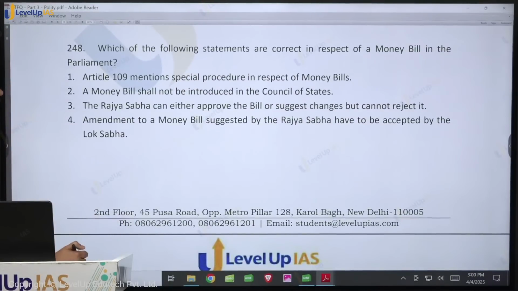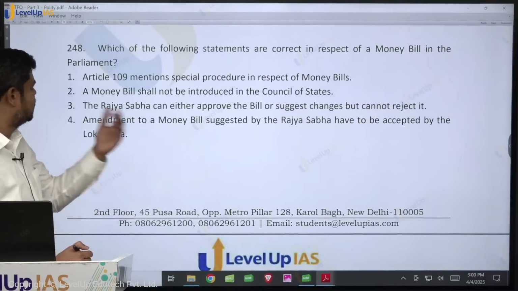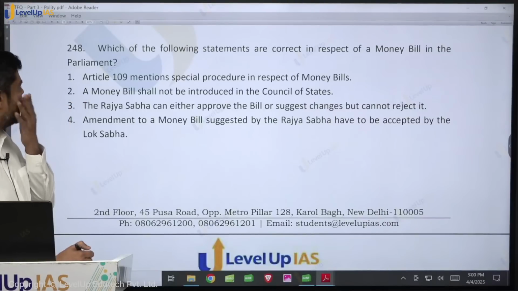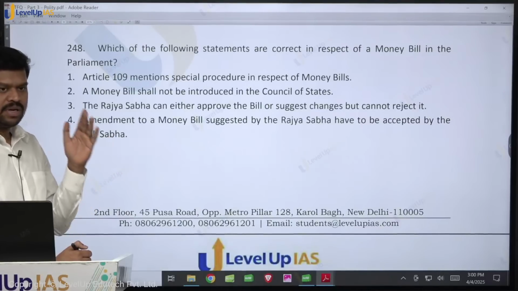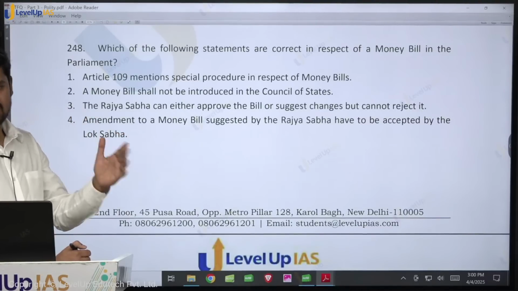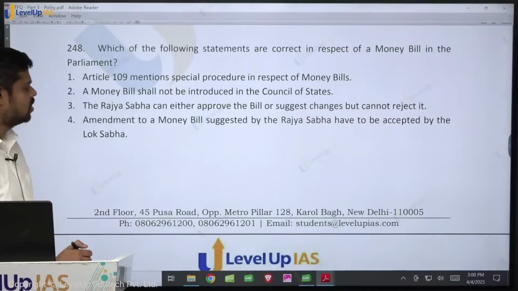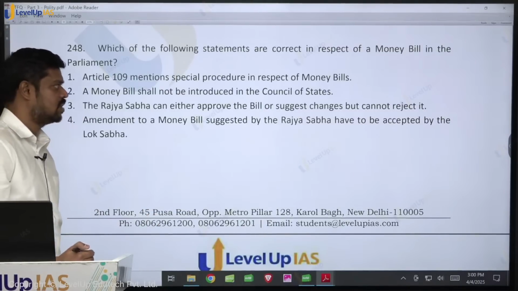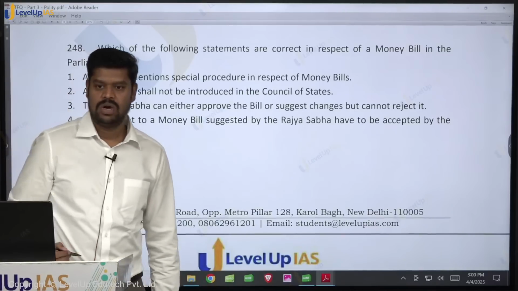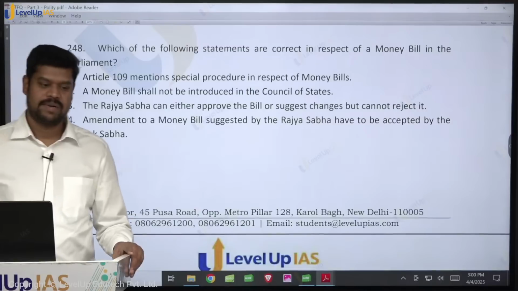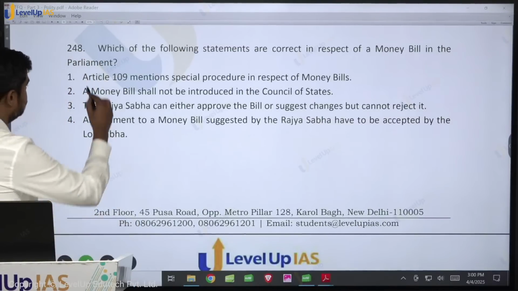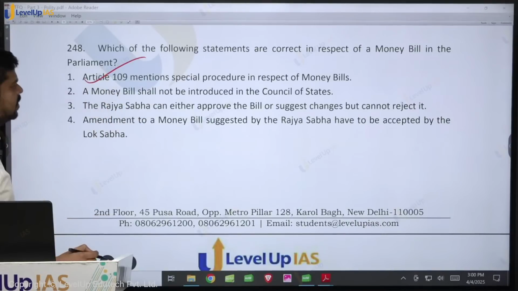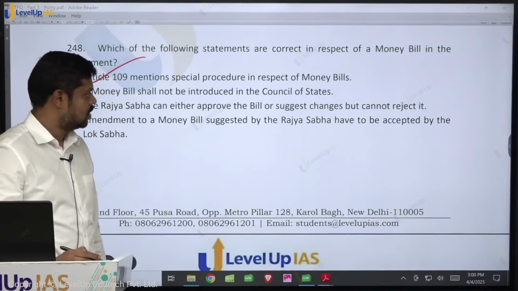Which of the following statements is correct in respect of the money bill in the Parliament? See, money bill, constitutional amendment bill, the presiding officers, budget, these are all areas where questions are very likely to come. Article 109 mentions a special procedure with respect to the money bill. Is it true? Then what about Article 110? Subject matter of the money bill. So this is true.